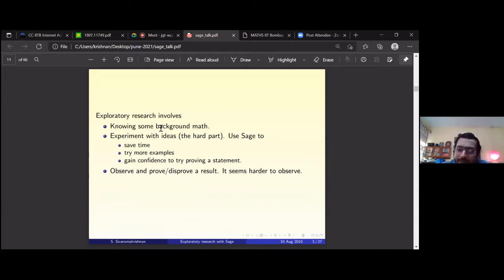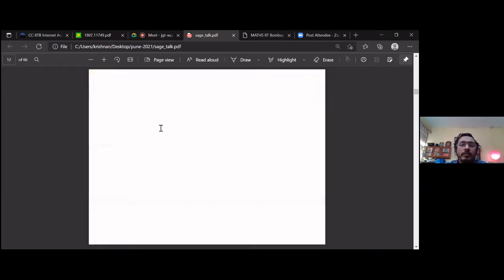All right. So how do you come up with statements? That is where Sage can help. It will accelerate the rate at which you converge to the correct statement that you wish to prove. All that can be accelerated. You can get to it quickly. That's the point.